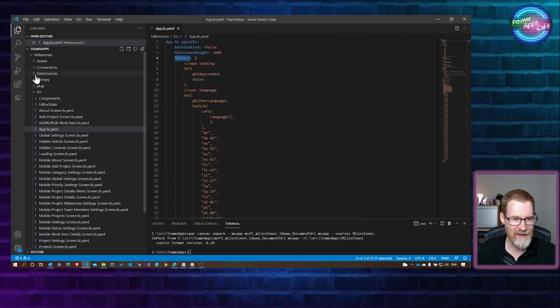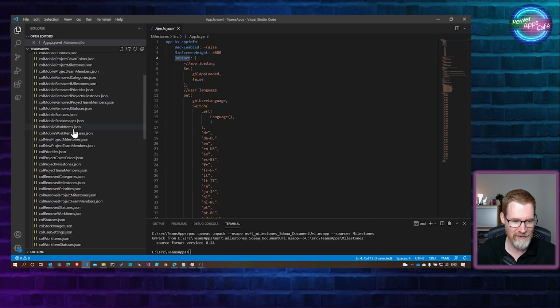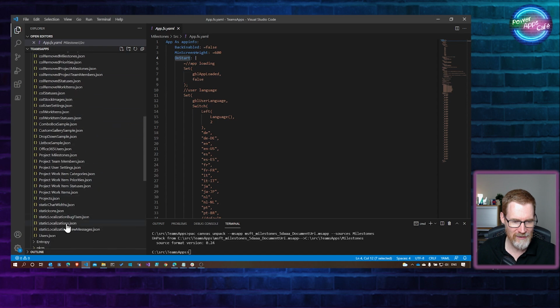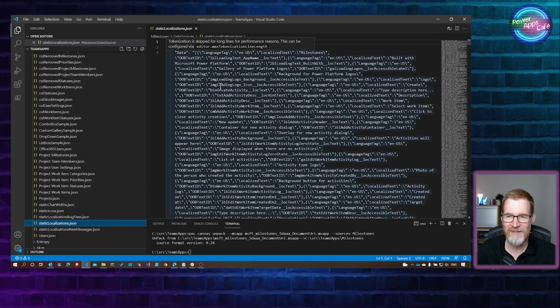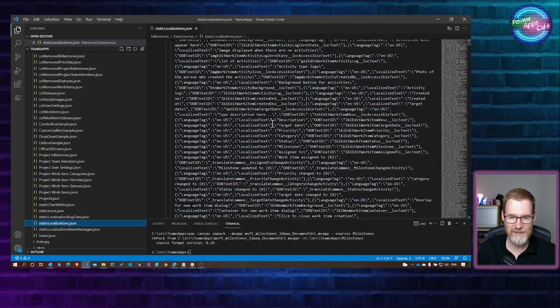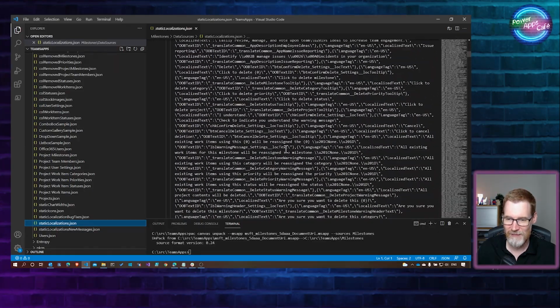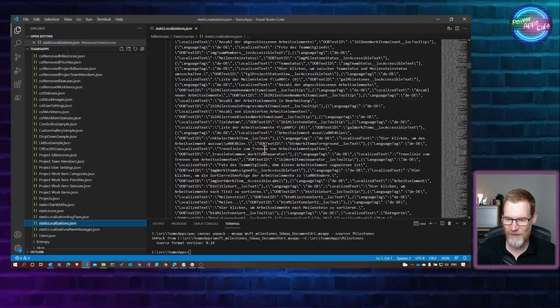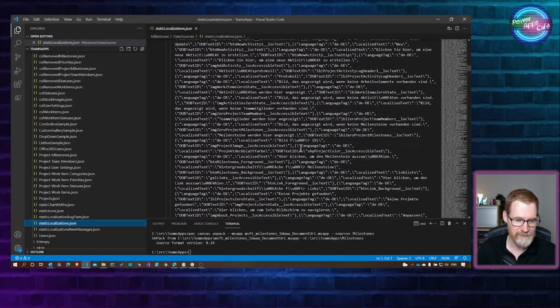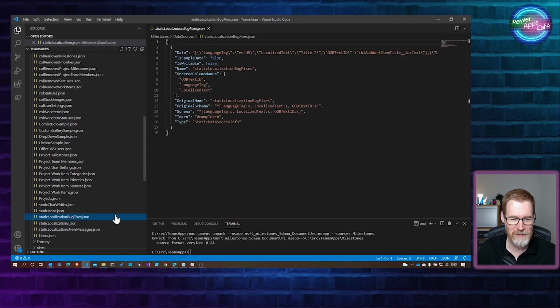What also goes, you get the data sources. So if I look down here, I can see, for example, those static localizations.json. This is effectively an imported Excel spreadsheet turned into a big JSON file, and you can see all of the different resource strings. You scroll down, you've got English at the top, then a thing that looks like German. So that's all good.